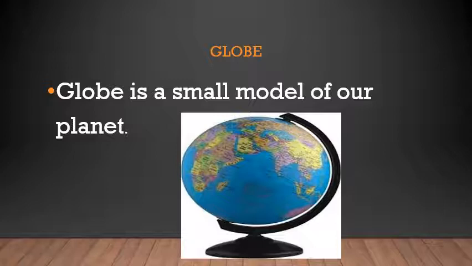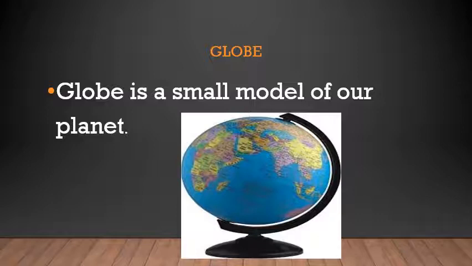You must have seen the models of the Taj Mahal, right? The Taj Mahal is so big, the building itself is so big, but the look-alike or the small model, you can carry it in your hand itself. So a globe is nothing but the small model of our planet, which helps us to know the water and land on the surface of the Earth.